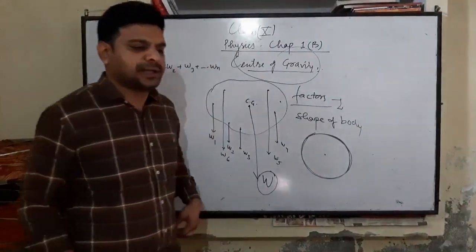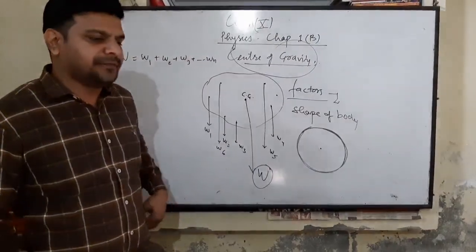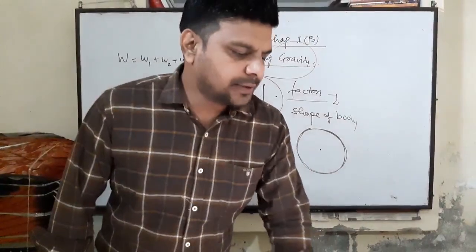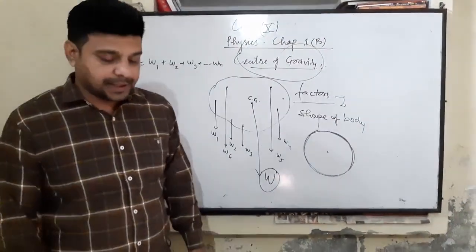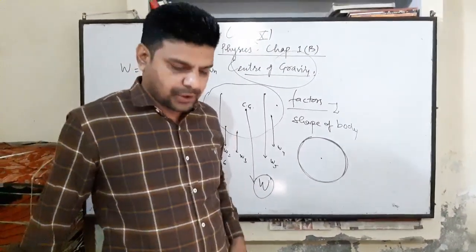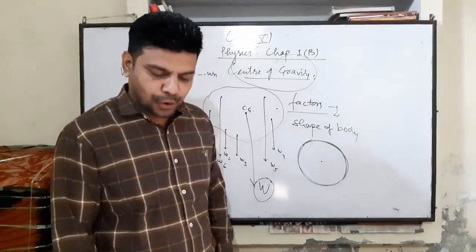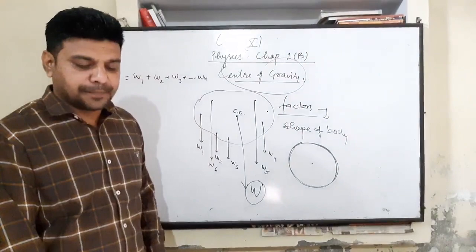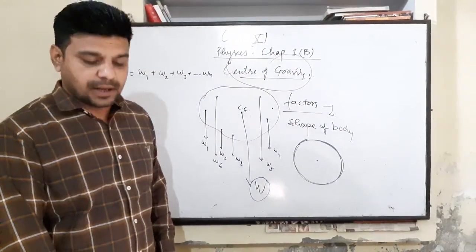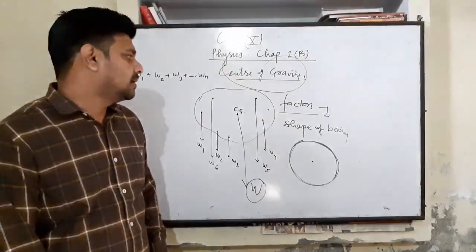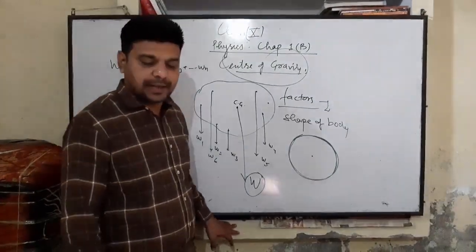In your textbook, there is a table in which some objects are mentioned, like a rod, circular disc, solid and hollow sphere, solid cone, hollow cone, circular ring, and the position of the center of gravity of these objects is given. So you have to learn it.